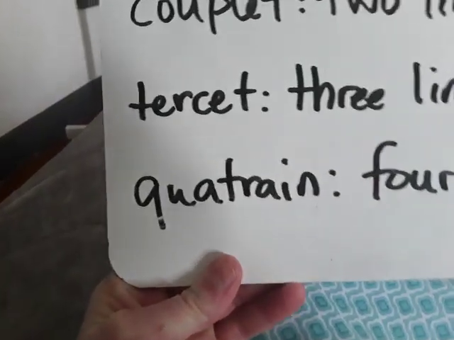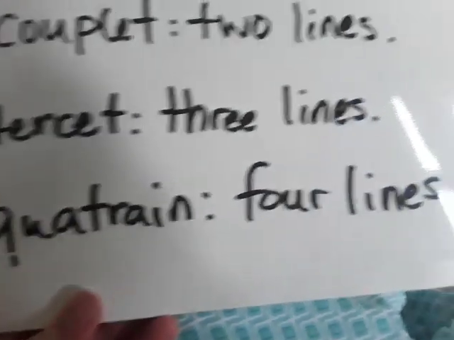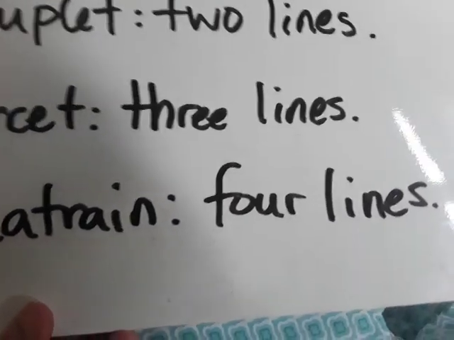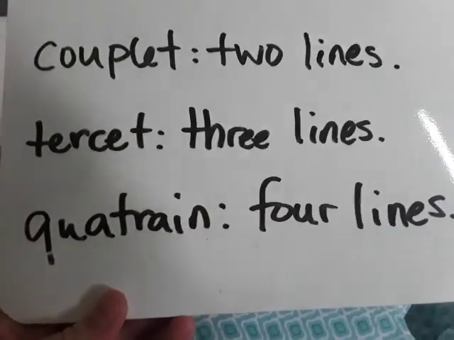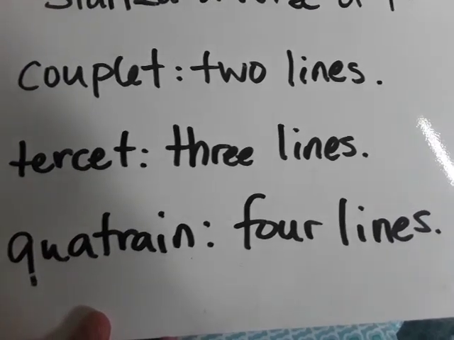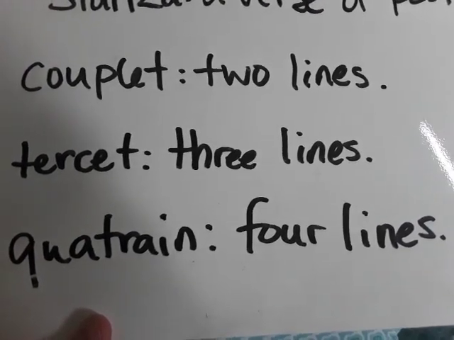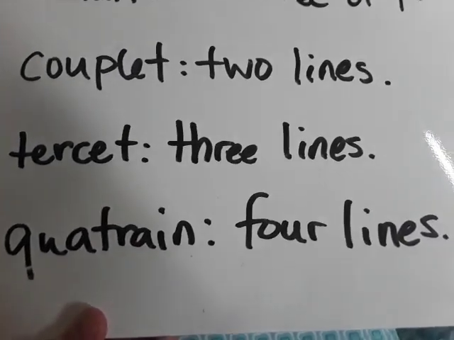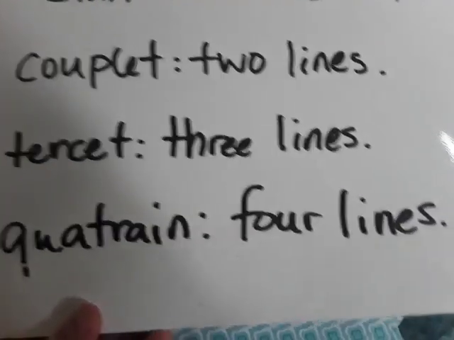And the third type of stanza is called a quatrain, and that is a stanza with 4 lines, okay? And this is the most common type of poem that you'll see. Most poems have stanzas that are divided up into 4 lines, okay? And it can have different rhythm patterns and different rhyming patterns too.